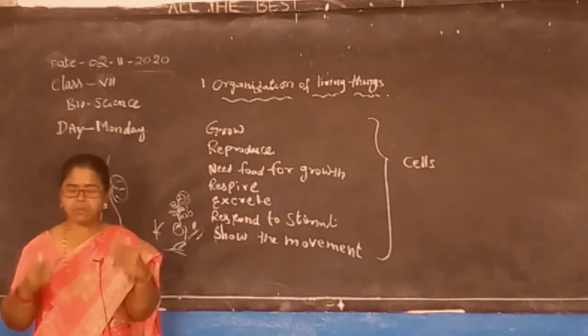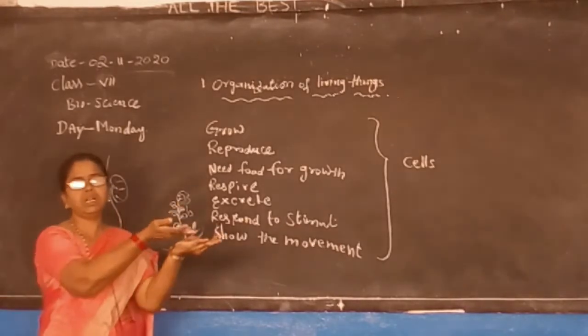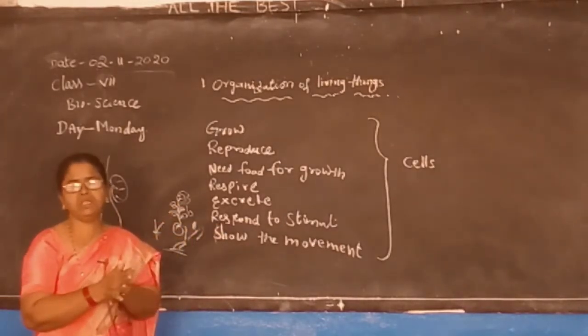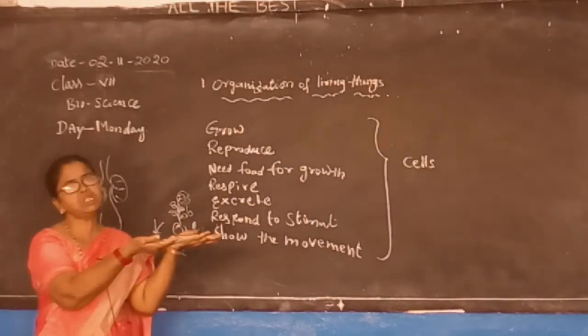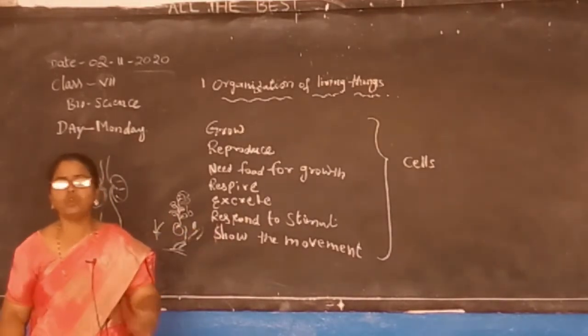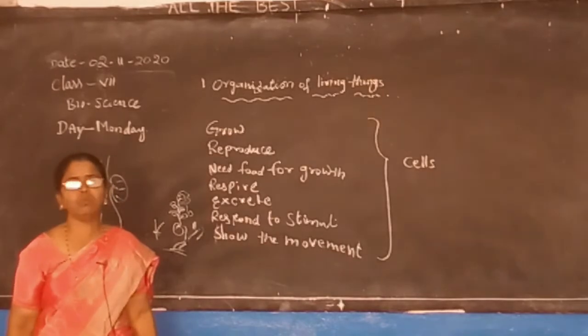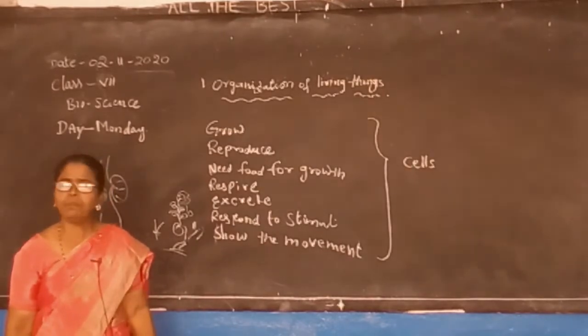So if the summer season is here, they go to the other country where the winter season is there. Like that, again their summer season starts, again they come back. So like that they will change places. They show the movement, and this is migration, which shows some movement.